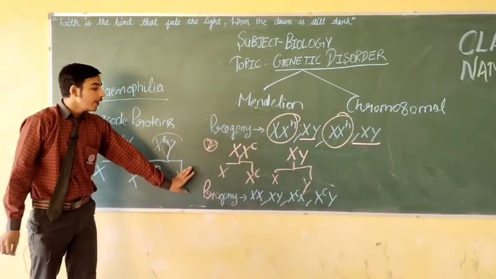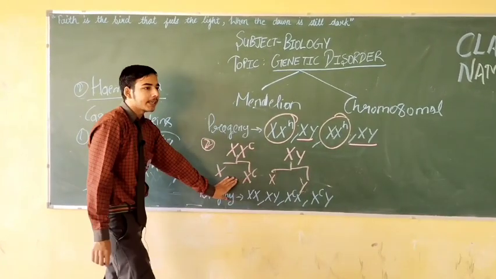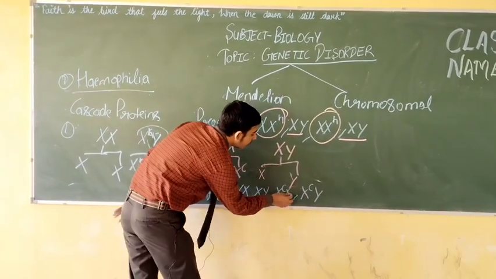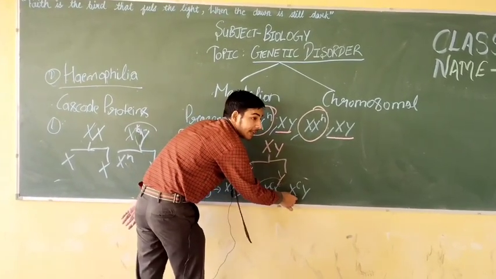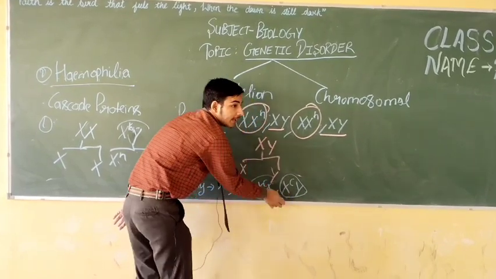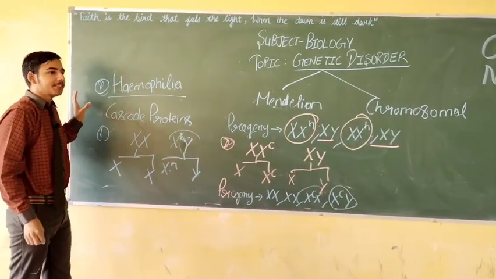Here also we have similar results. 50% are normal, and one is a carrier and one is affected. The male progeny is affected. This is also carried by the X gene.